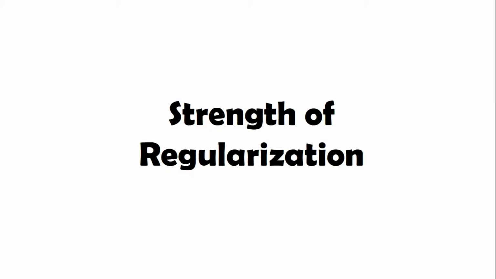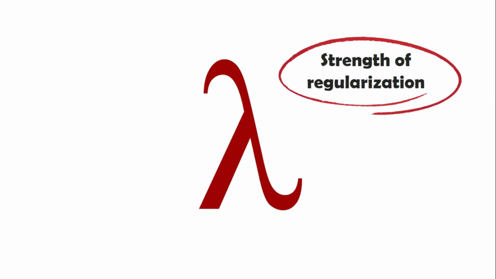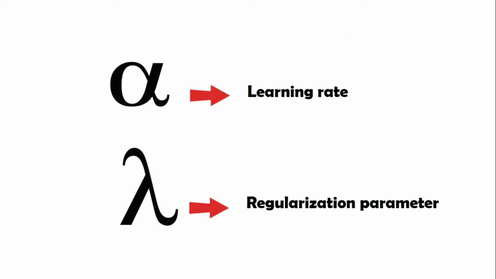The answer is the lambda variable. Lambda is a hyperparameter that controls the amount or strength of the regularization we are applying. Second only to your learning rate, regularization is the most important parameter that you should tune.